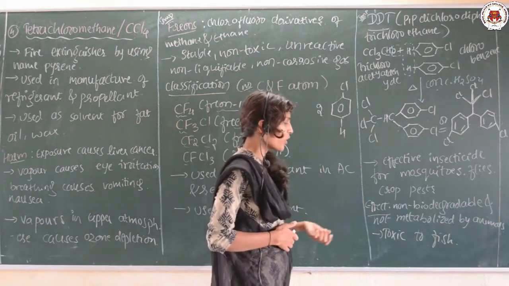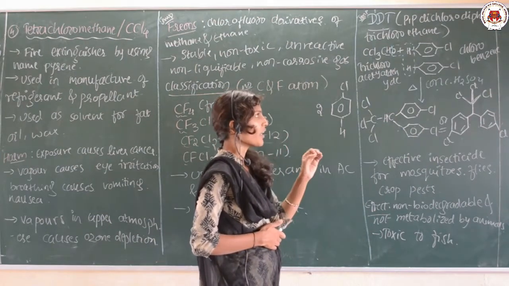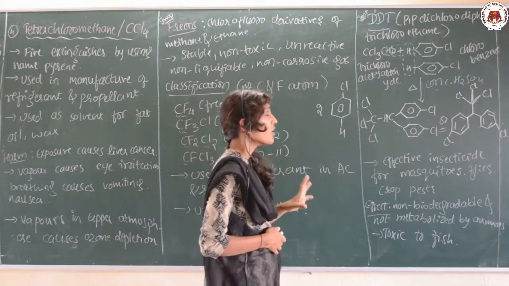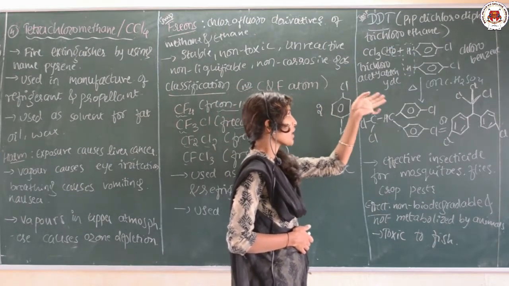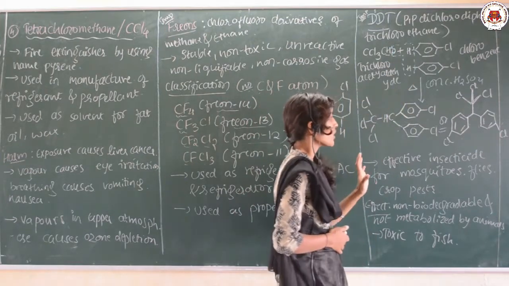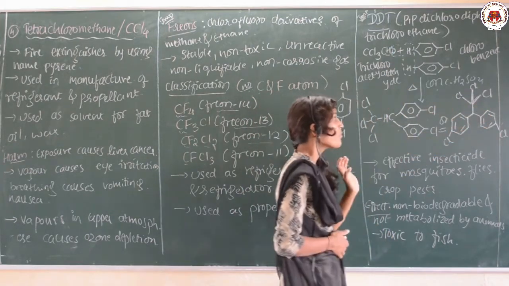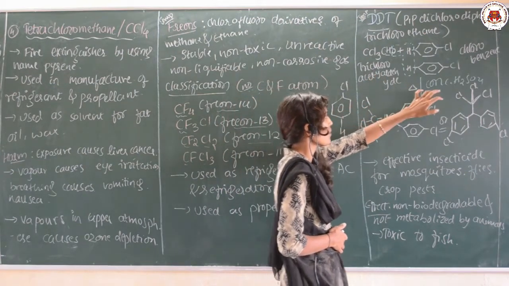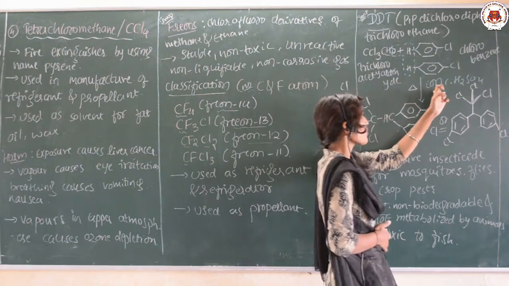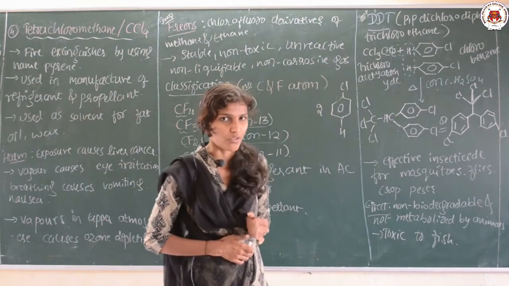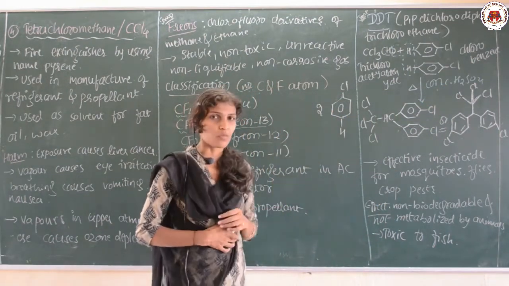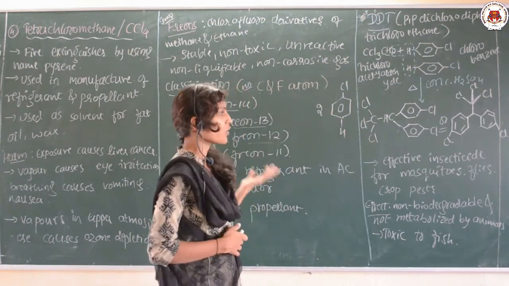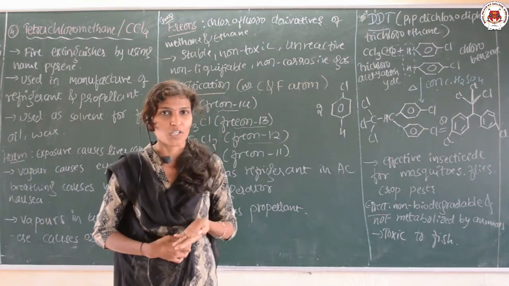That's why some countries have banned DDT. From an examination point of view, the structure of DDT is important. DDT is nothing but dichloro diphenyl trichloroethane. These are the structures of DDT, and it is prepared by treating trichloroacetaldehyde with chlorobenzene in the presence of concentrated H2SO4. So this is how we can explain the whole topic, haloalkanes and haloarenes. We are going to start one more chapter in our next video. Thank you.